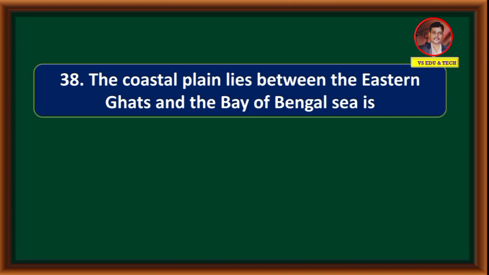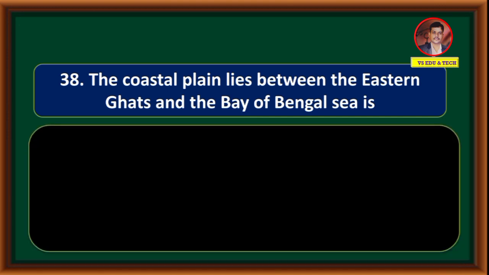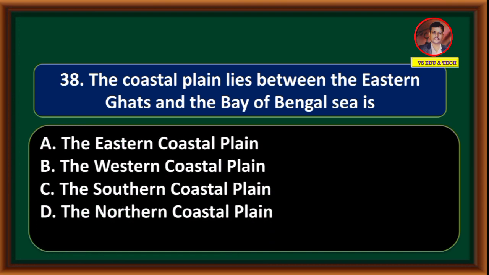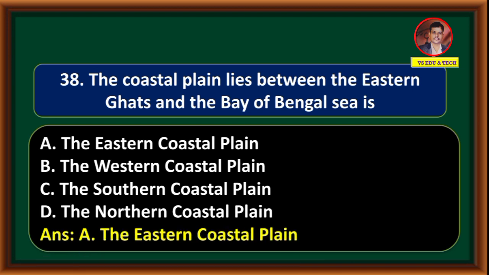The coastal plain that lies between the Eastern Ghats and the Bay of Bengal is the Eastern Coastal Plain, the Western Coastal Plain, the Southern Coastal Plain, the Northern Coastal Plain. Correct answer is option A, the Eastern Coastal Plain.